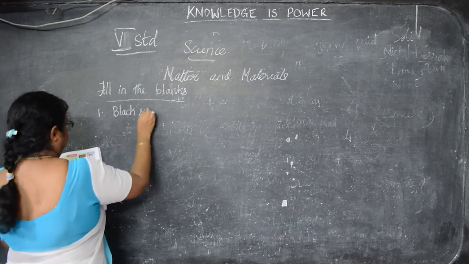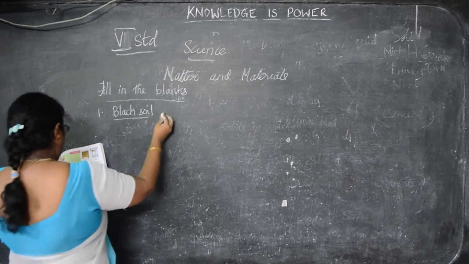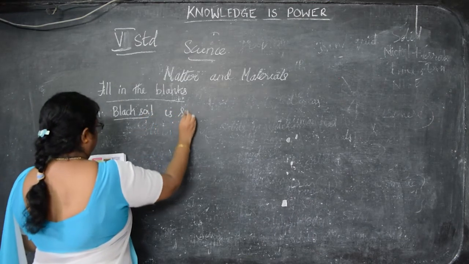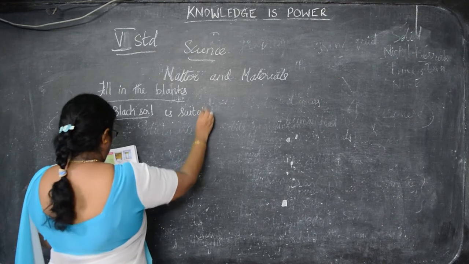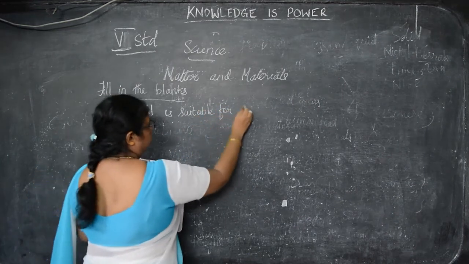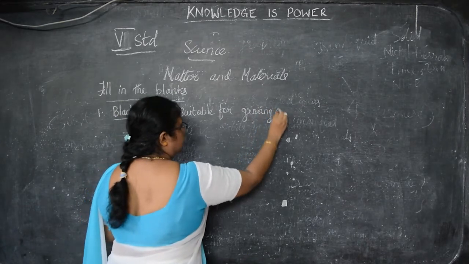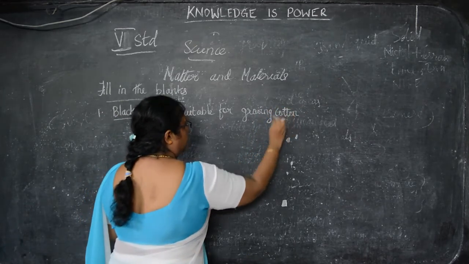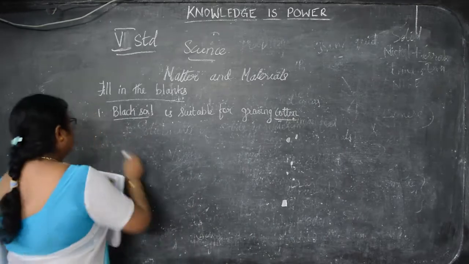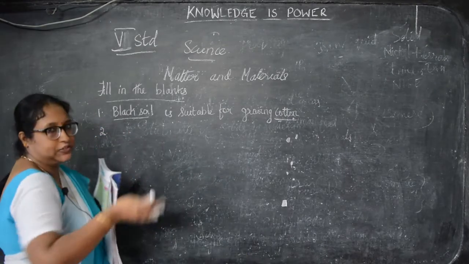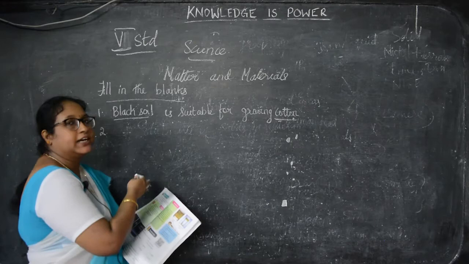Black soil is suitable for growing cotton. I already said when I was taking class which soil is good for growing cotton, black soil, or alluvial soil also you can take. So please children take down in your notebook.